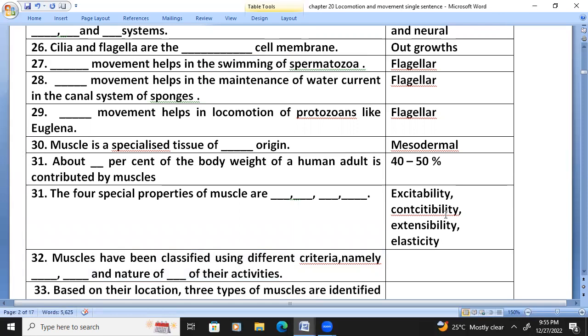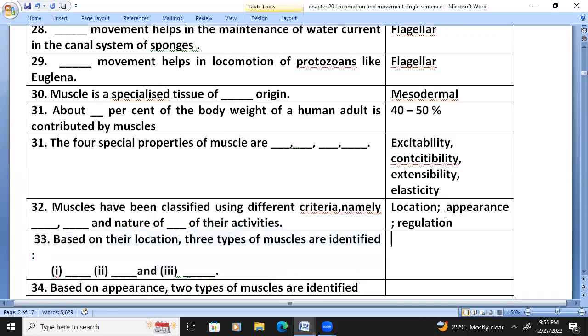Muscles have been classified using different criteria, namely location, appearance, and regulation. Based on their location, three types of muscles are identified: skeletal, visceral, cardiac.